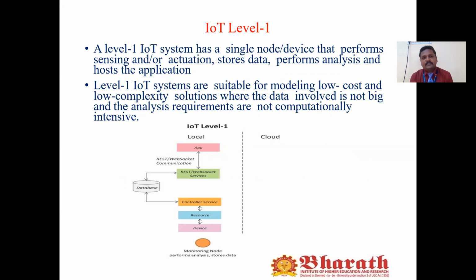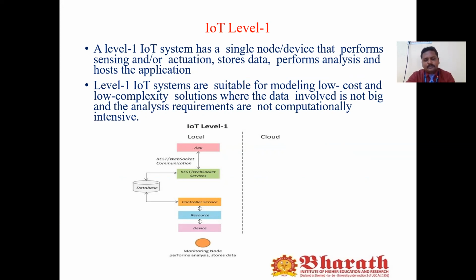The first is IoT level 1. An IoT level 1 system supports a single node, or a single device. Why are we using a single node or single device? We have to perform the sensing of data.